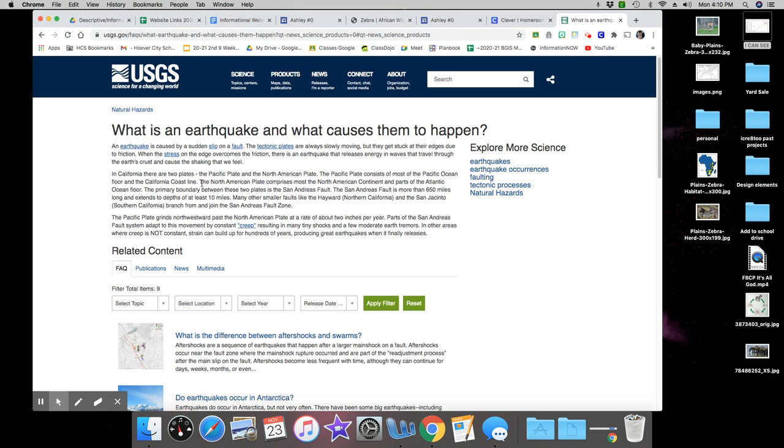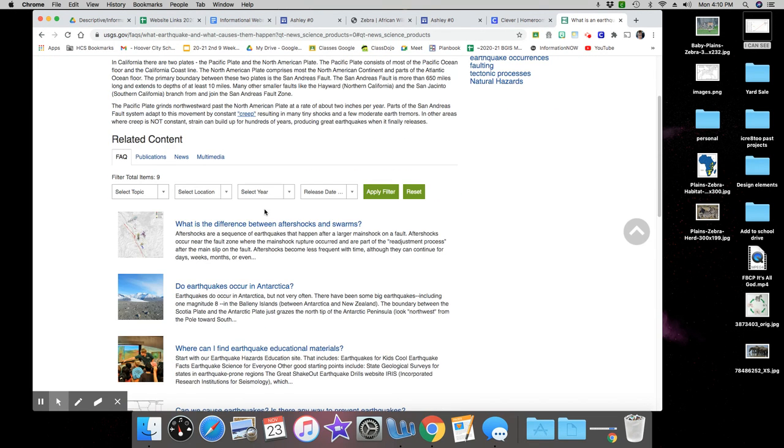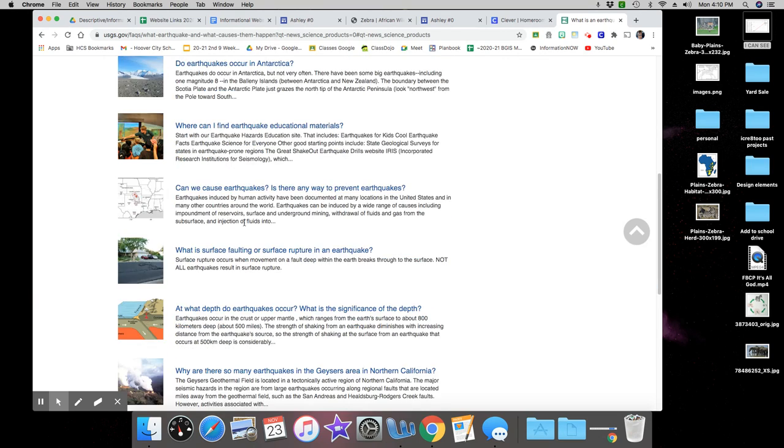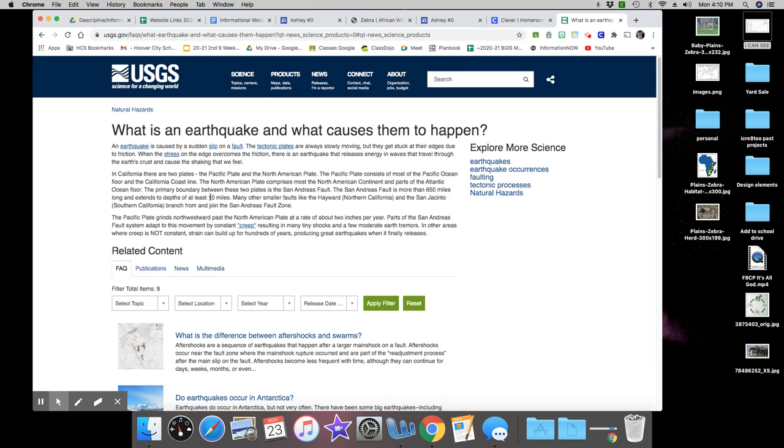And it can tell me how, if I read about how the earthquake forms, and it has some other information here, has some pictures here. I want to use some of this information inside of my website.